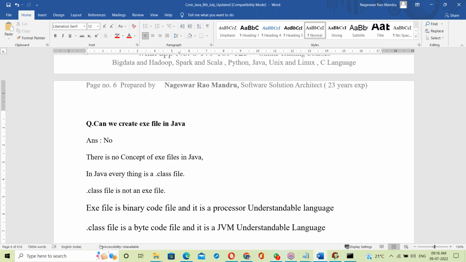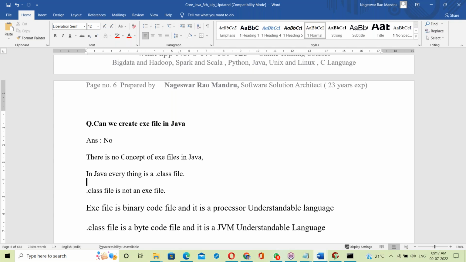Any doubts? One doubt: Java is a platform independent language. The compiler generates the .class file, and we can execute it on any system, like Windows or Mac. I'll explain that topic clearly on Monday: how Java made us platform independent.